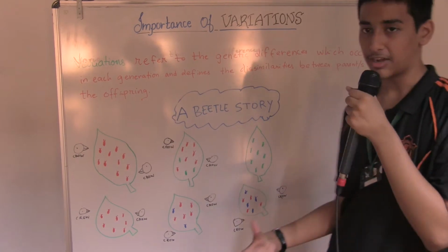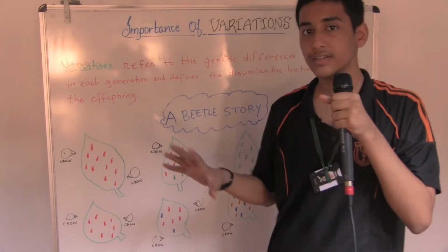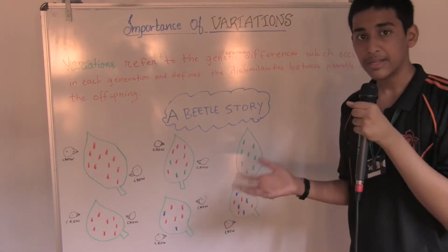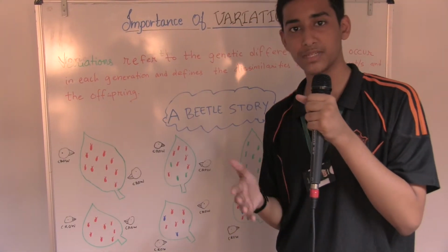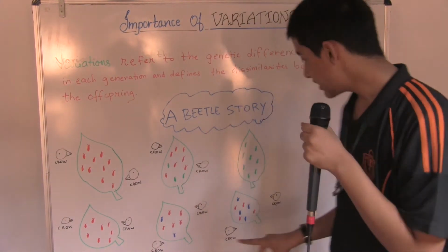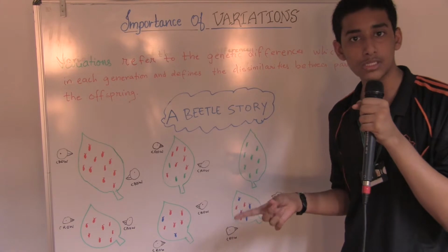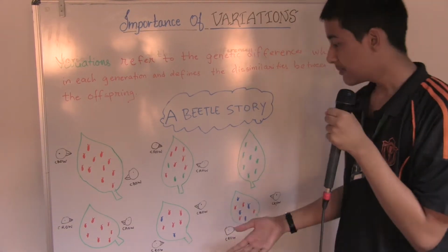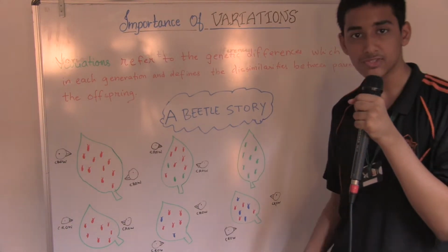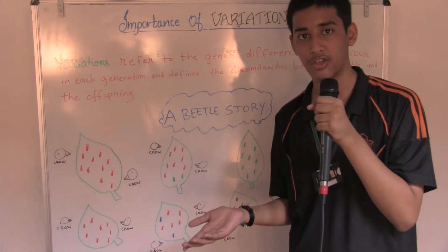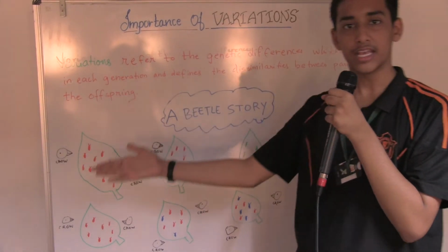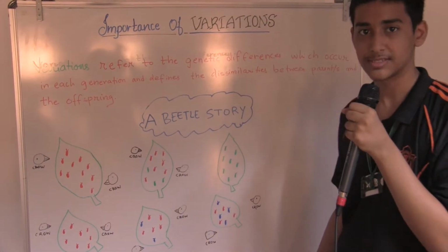Now consider a scenario. For example, let's say an elephant comes and steps on the leaf. Because of that, many of them die, and the ones which do survive are mostly blue in color. So they reproduce into blue ones, but blue ones are not helping them to survive better, because blue ones can also be eaten by the crow. These kinds of variations which do not help the organism to survive better are called genetic drift. So now we know what variations are, and we know what genetic drift is.